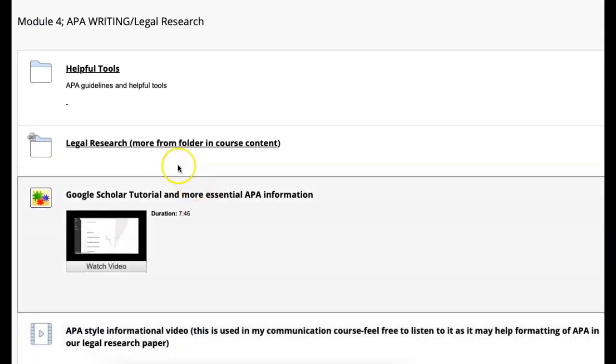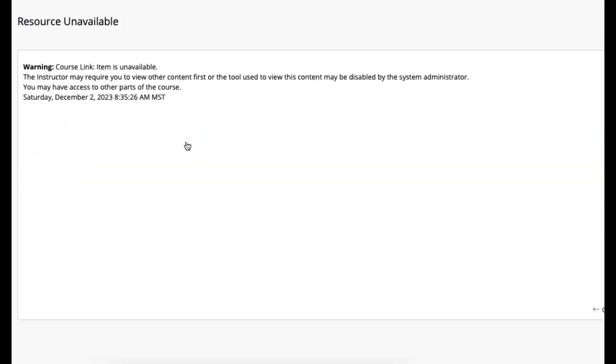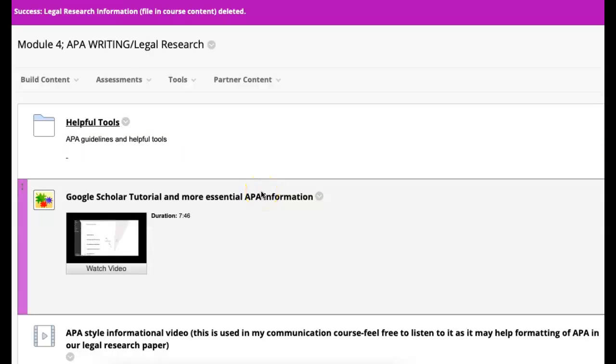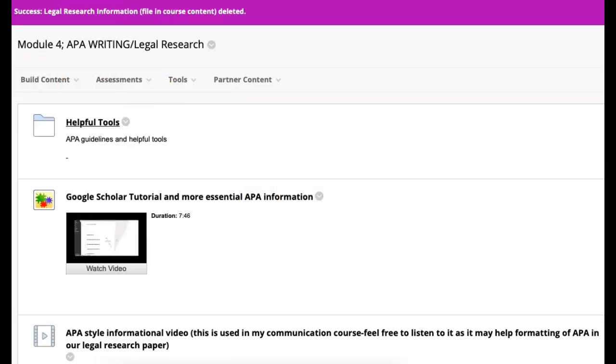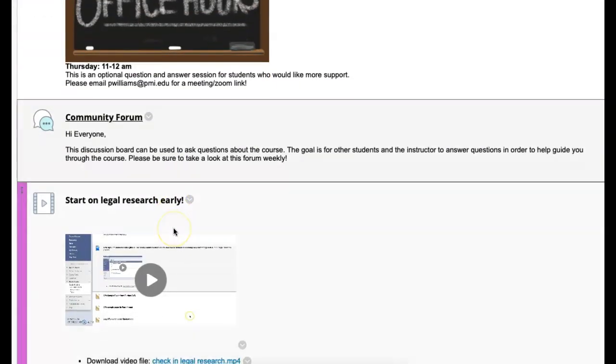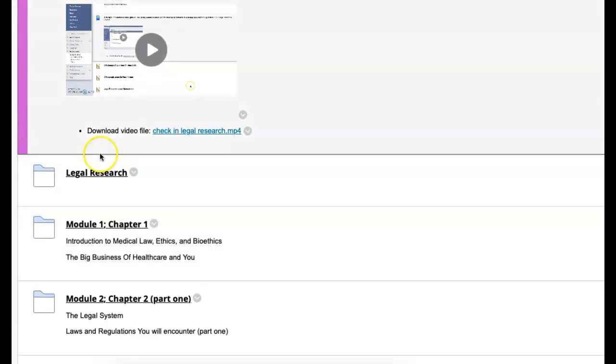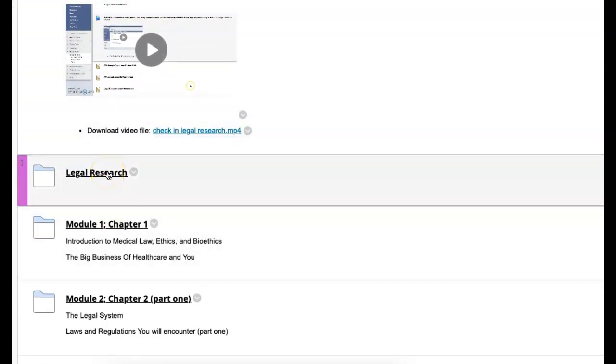So also take a look at the legal research folder, which is located in the course content. This is just a link to that. So when you take a look at this, well, I might have to fix that. If I had to delete it, it's not going to let me provide a link. So you have to go to the course content section. It's at the top of the page, so it's not really that big a deal. It didn't go anywhere, but the link won't exist anymore in file folder number 4. So legal research is located right here above module 1.